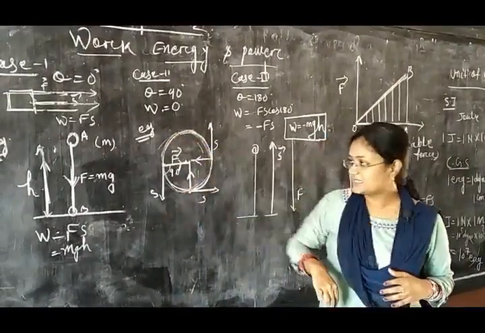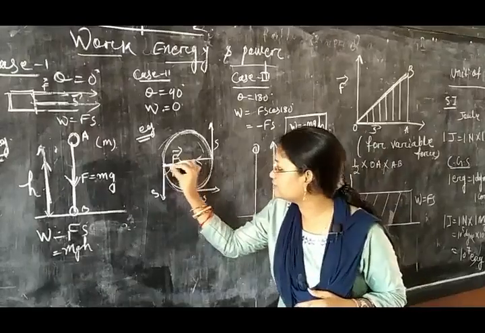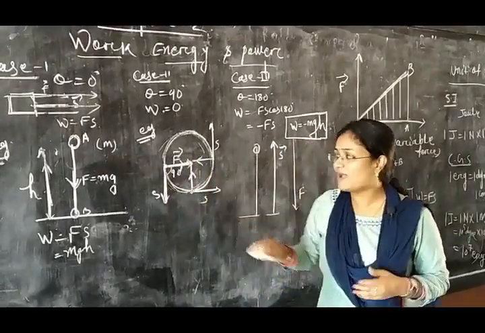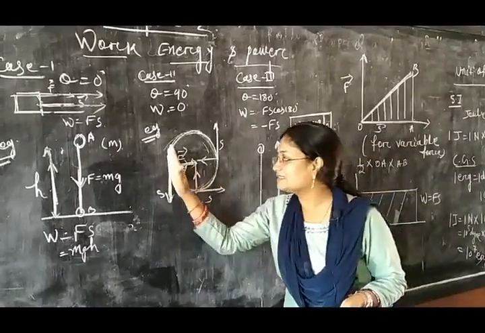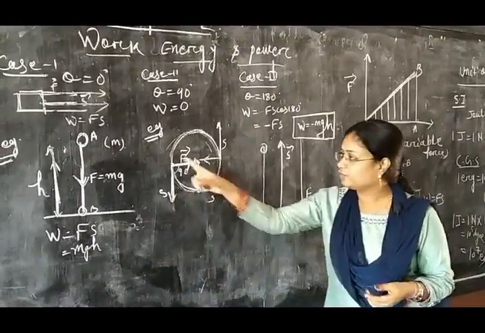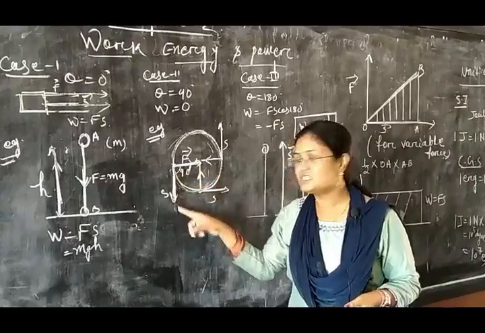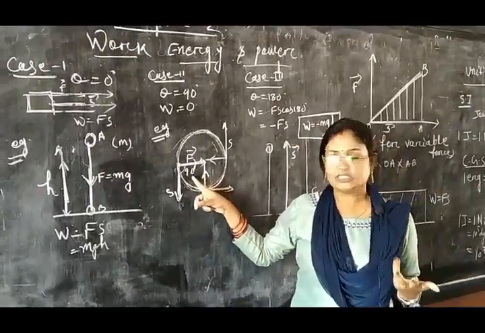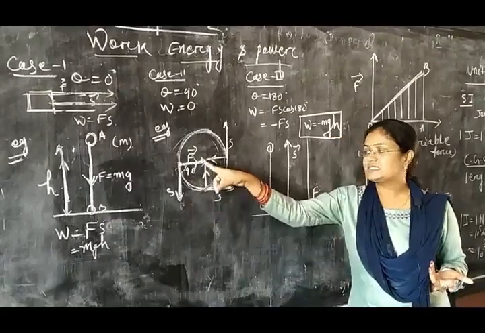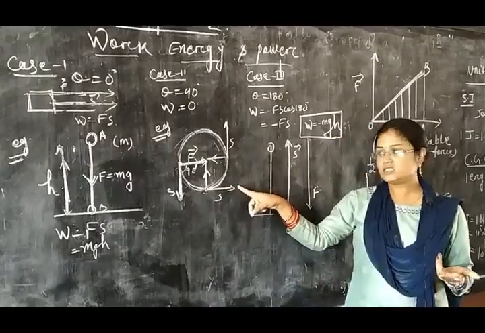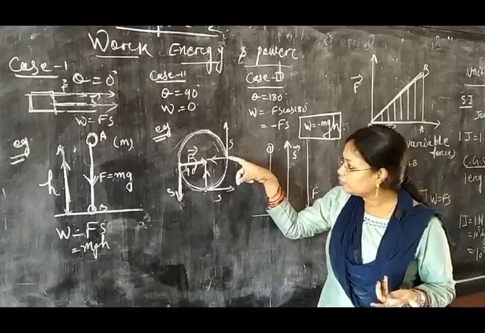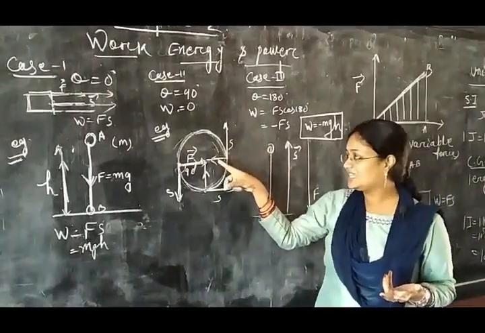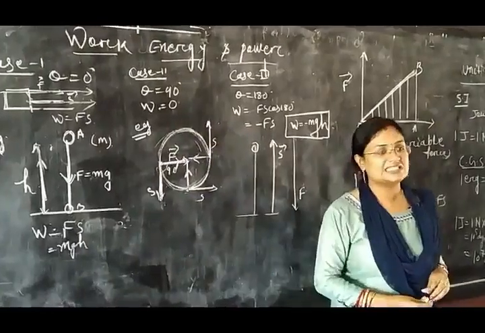If the point object is here, the force is towards the center and the displacement is in this direction, because the displacement is along the tangent at that point. So the force and the displacement are perpendicular, and the angle between them is 90 degrees, so work done is 0. Similarly, at this point the force is in this direction and the displacement is in this direction, so theta is 90 degrees and work done is 0.